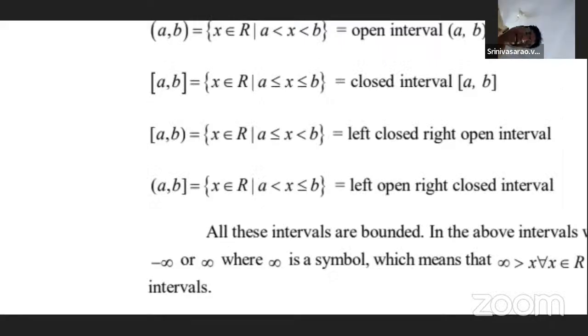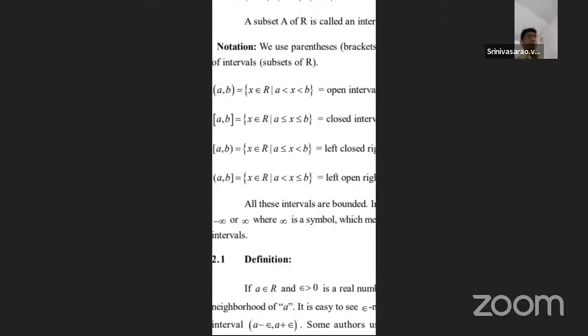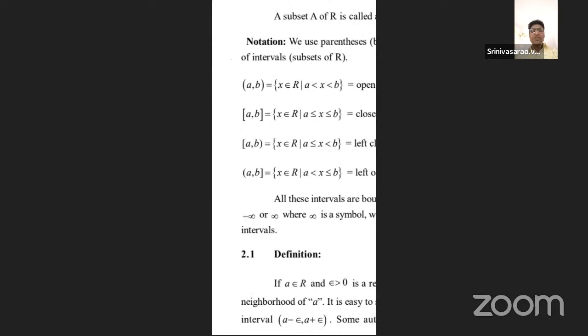Here A and B are any two elements. For the closed interval, both sides must be closed. Here A comma B belongs, and both sides must be closed. That is, the square bracket of closed AB equals the set of X belongs to R such that A is less than or equal to X less than or equal to B, because the closed square bracket represents less than or equal to on both sides.